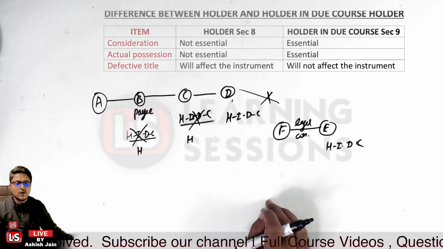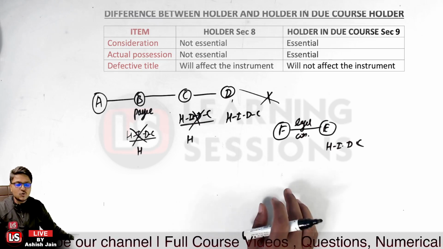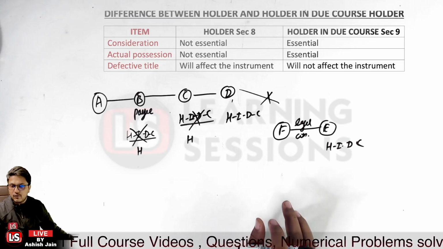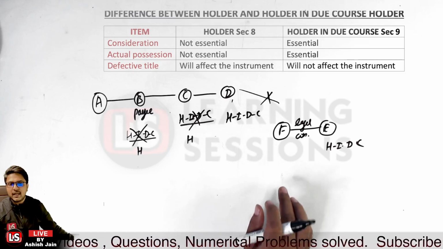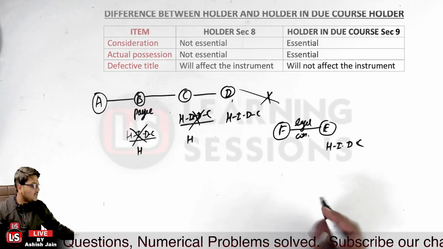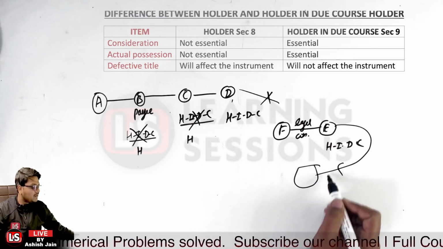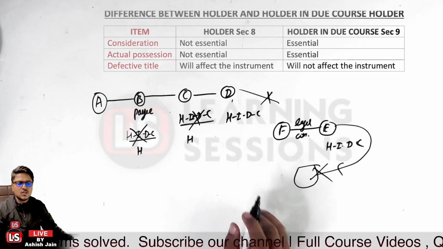Now what are the rights of the holder? A holder in due course can get a duplicate instrument. So if the instrument is lost or torn, in that case the holder in due course can get a duplicate instrument. Now let us take the case that the instrument was presented by person E, and further it was dishonored.